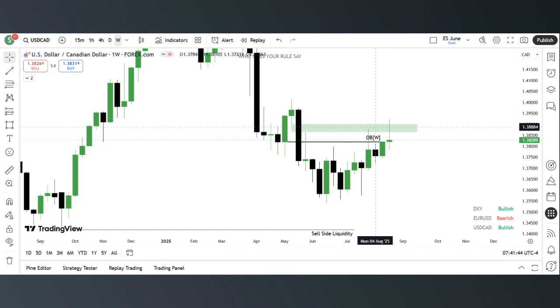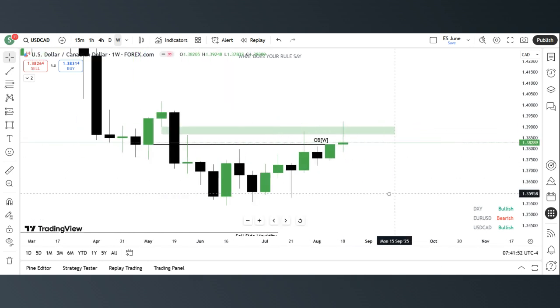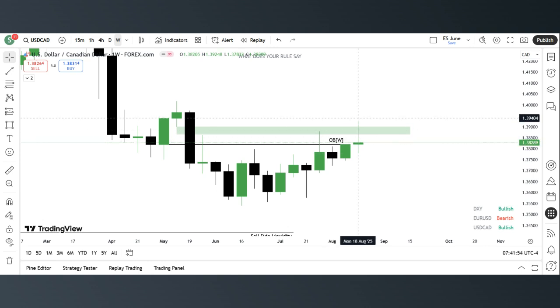Now, some of you might argue that the price went above the fair value gap. Let me zoom in properly. Price went above the fair value gap. The truth is, when we trade into a fair value gap, it is permissible for the wicks to trade through the gap, right? But it is not acceptable for price to close above the gap.